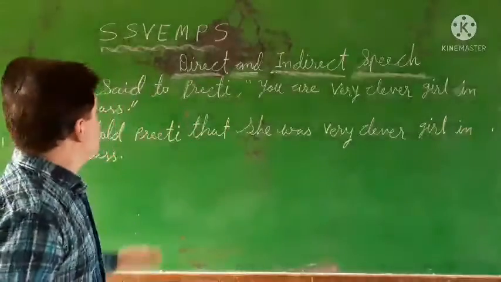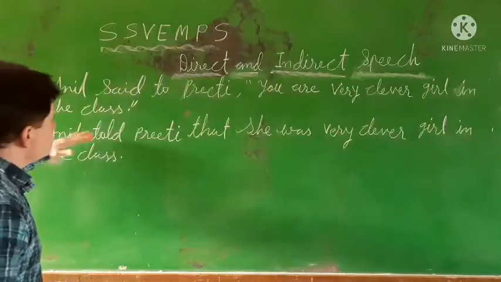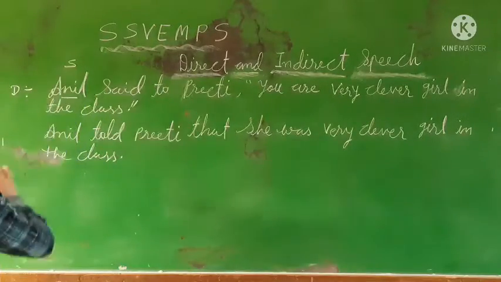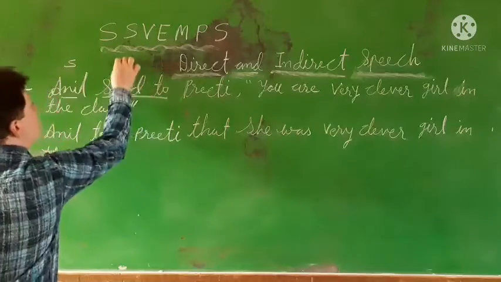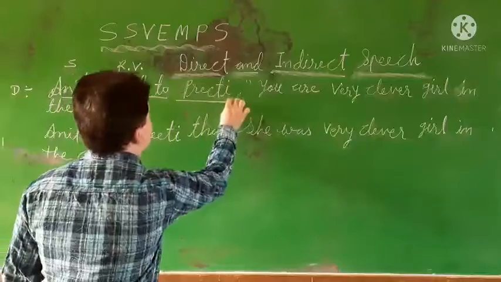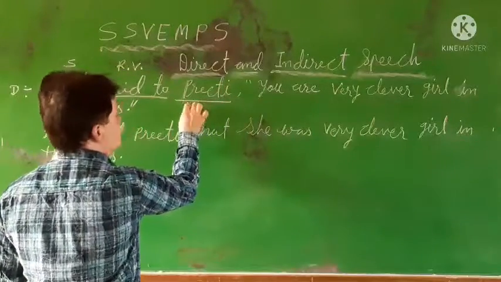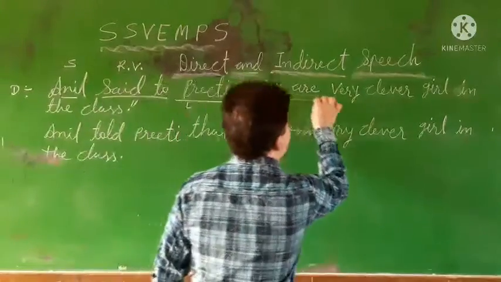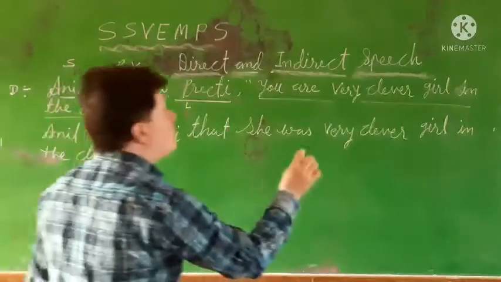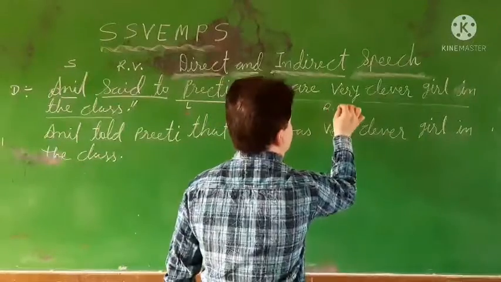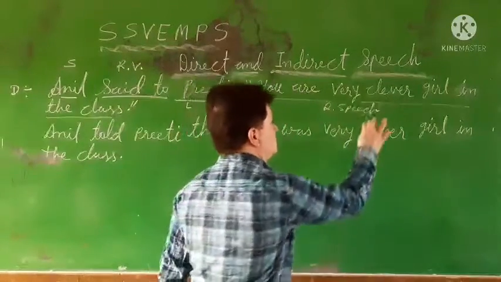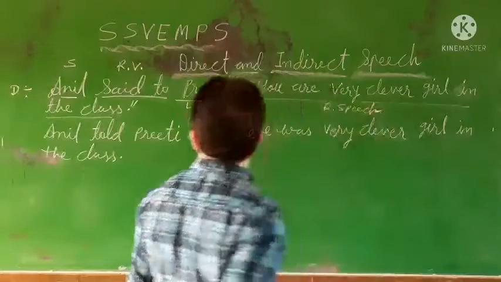Now here, who is the speaker? The speaker is Anil. Said to is the reporting verb. Preeti is the listener, and "You are very clever girl in the class" is the reported speech, meaning the sentence which is spoken.